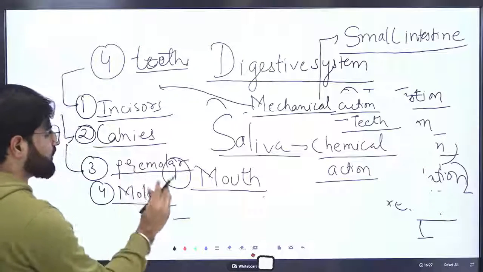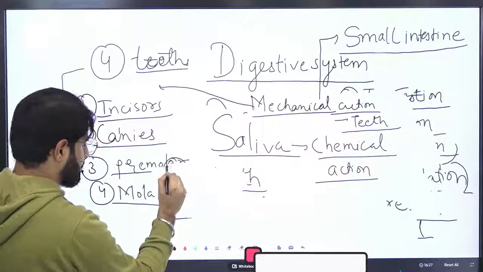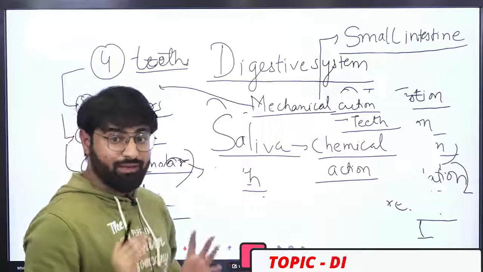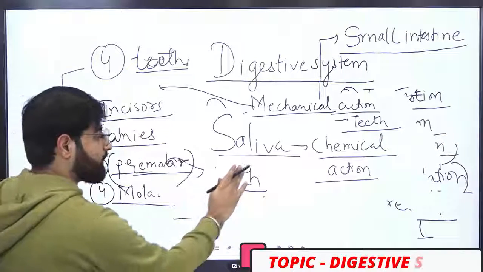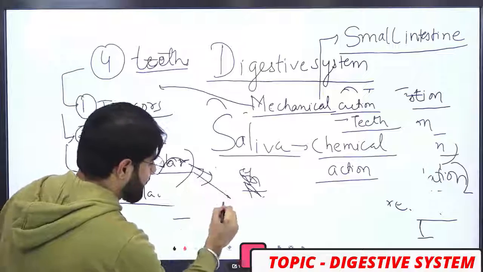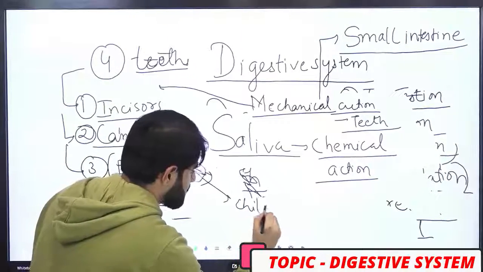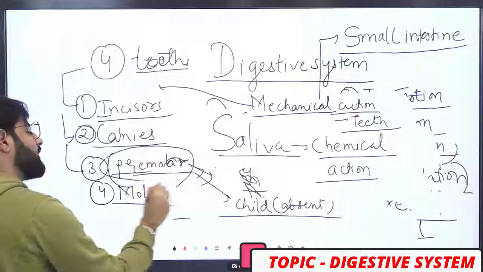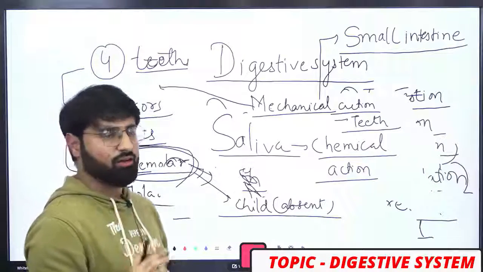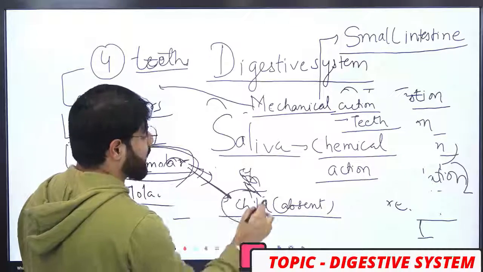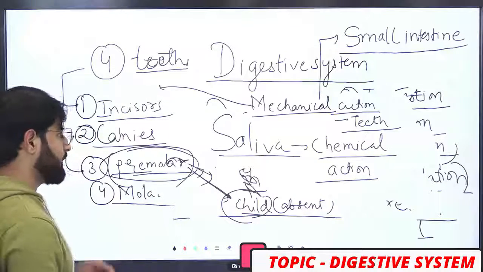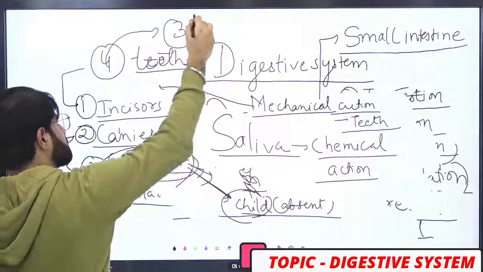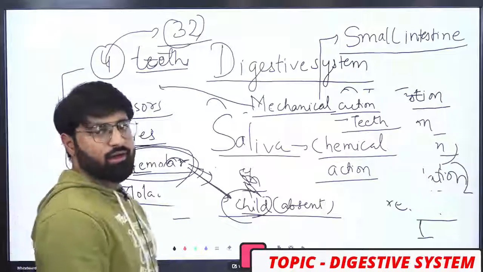What kind of question is asked by the examiner in the exam? In a child, which type of teeth is absent? The teeth that is absent in a child is premolar. And the total count of teeth in a human body is 32.